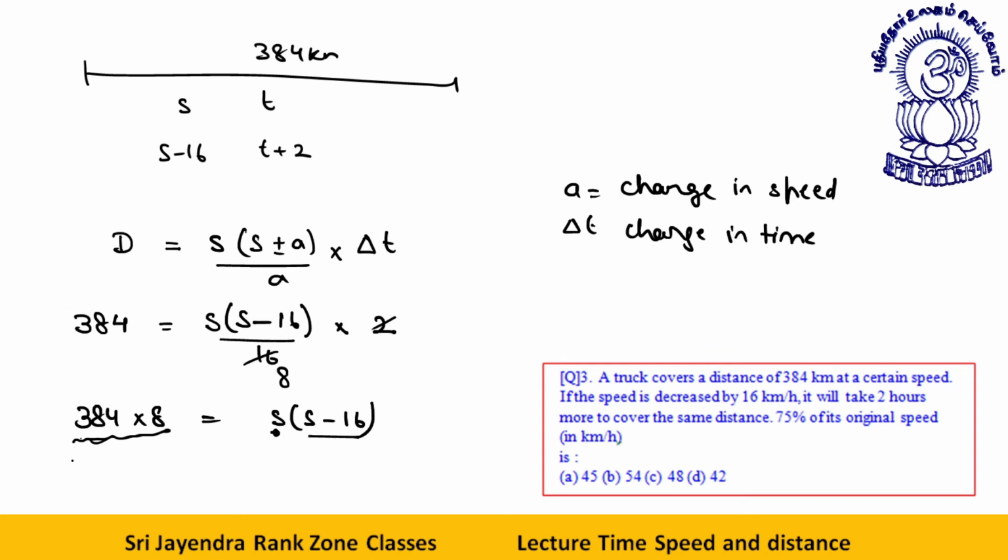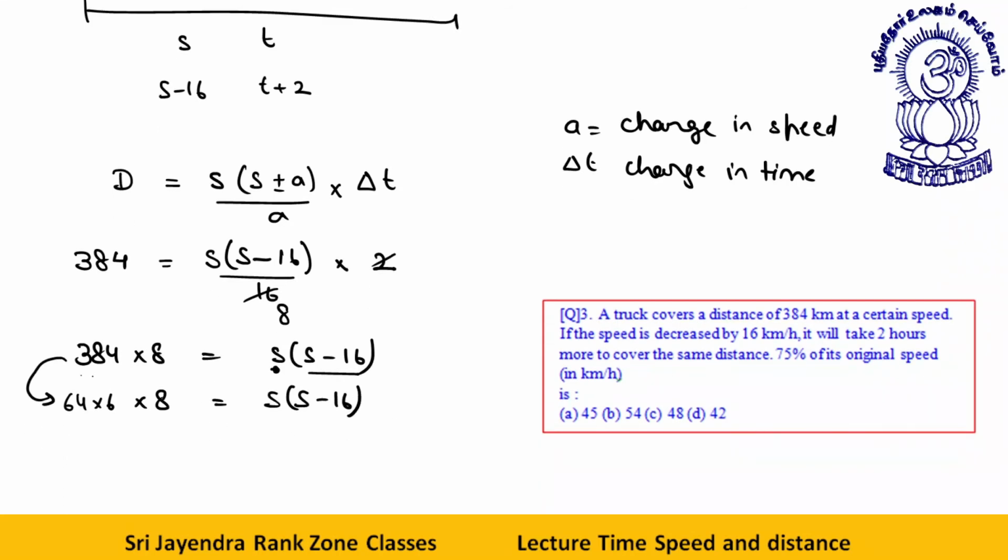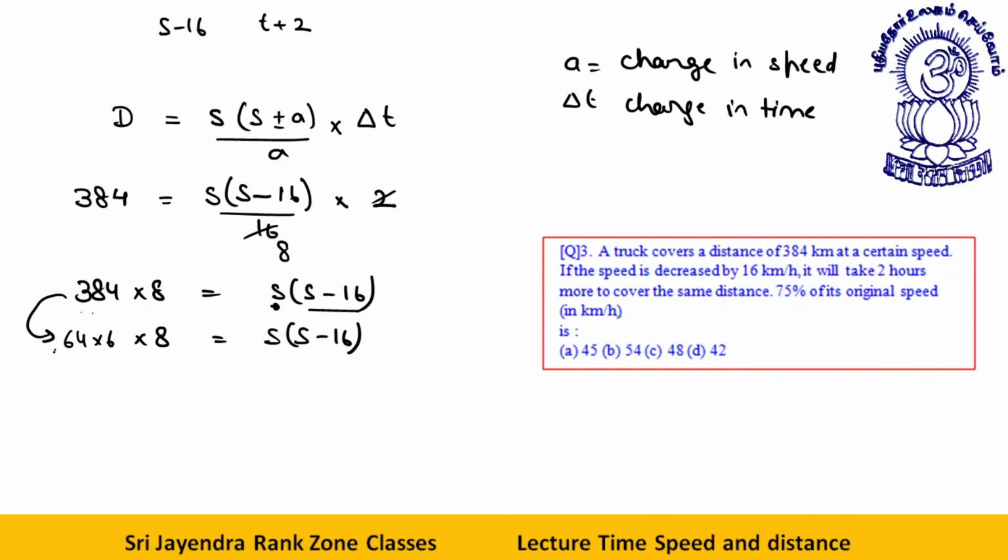I just break this 384. How can I write this? This is 64 into 6, then it is 8. Now I think my things will become very easy. It is equal to S into S minus 16. See, dear student, now 64, 6 into 8 is 48. Now I don't need to calculate it. These were difficult values, but this is S, this is S minus 16. So clearly your S is 64.